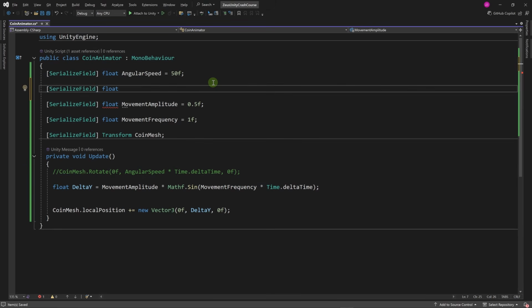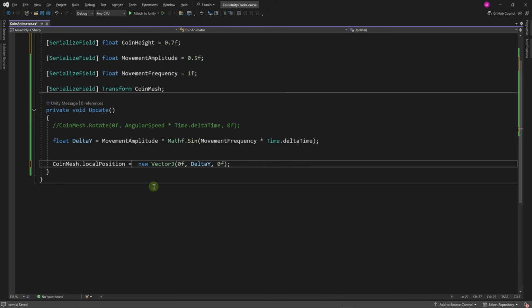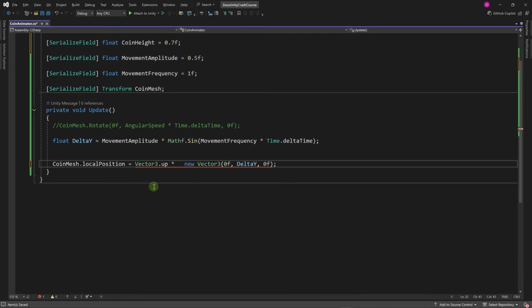Let's create a new float here, float coinHeight. Let's set it to 0.7f by default. And here, instead of doing this, we're going to set the local position directly to Vector3.up multiplied by coinHeight plus this value computed with the sine wave. And this is equivalent to saying new Vector3(0, coinHeight, 0).